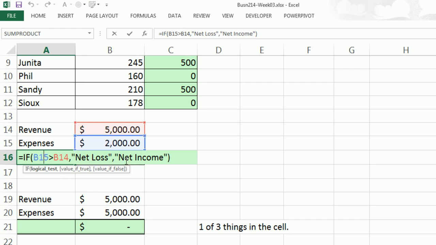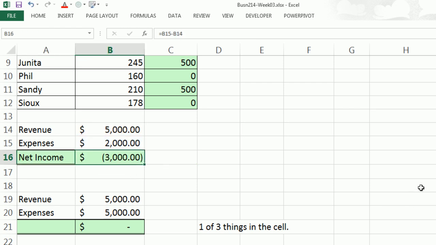So just as we can have an IF formula that checks some logical test and puts one of two text strings, we need two different formulas. So I'm going to come here and say equals IF our expenses are greater, exceed our revenues. If that's the case, in order to get a positive number, I need to take expenses minus revenue.